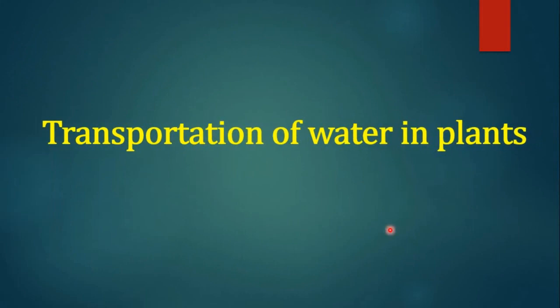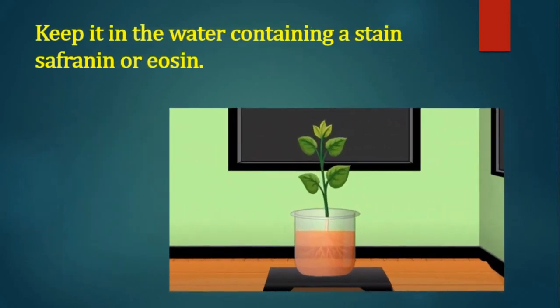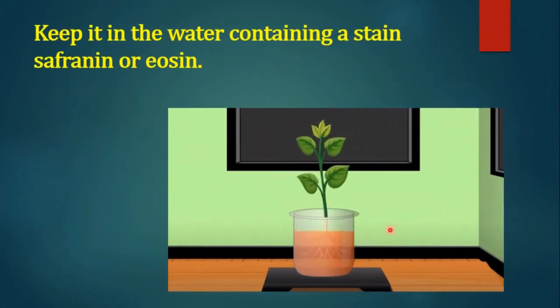Now next, let us understand transportation of water in plants. For this, let us do one activity. Take a small plant like balsam or tuberose with its roots intact. Keep it in the water containing a stain, safranin or eosin.